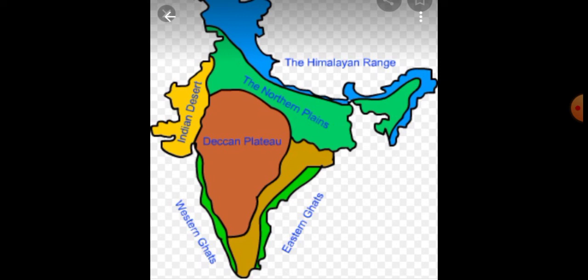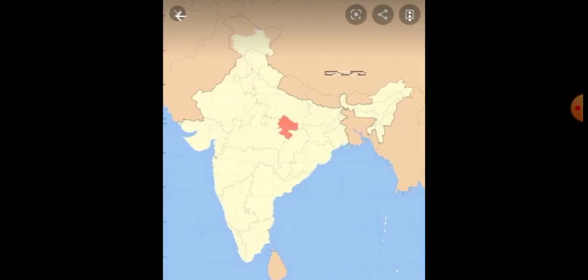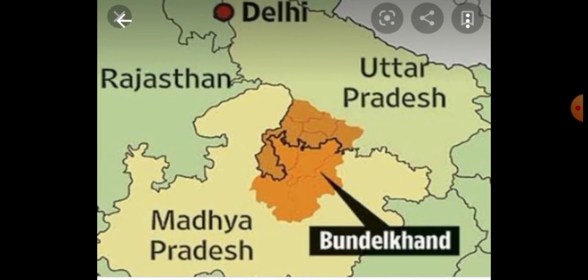Okay, Deccan Plateau alone, that orange color mentions the Deccan Plateau. Likewise, you draw the shape. Okay, it is triangular in shape. Then the next map you have to do is Baghelkhand. One separate map you have to do for this Baghelkhand. Then the next map is Bundelkhand. You have to do Bundelkhand. This map is Bundelkhand.